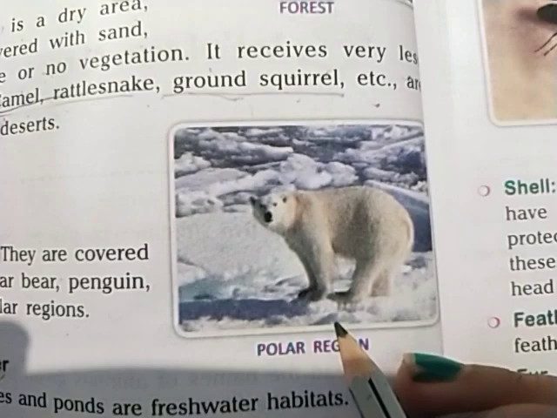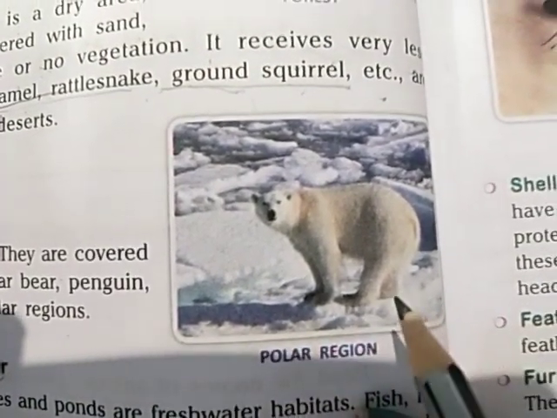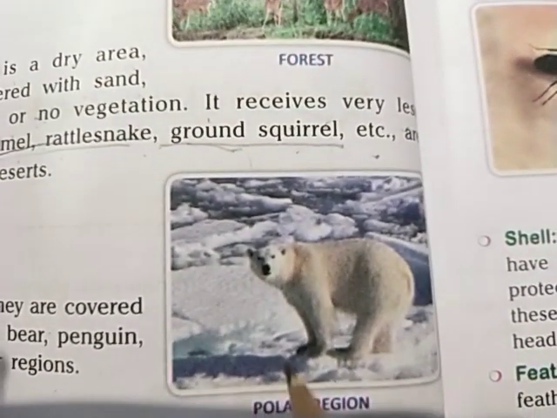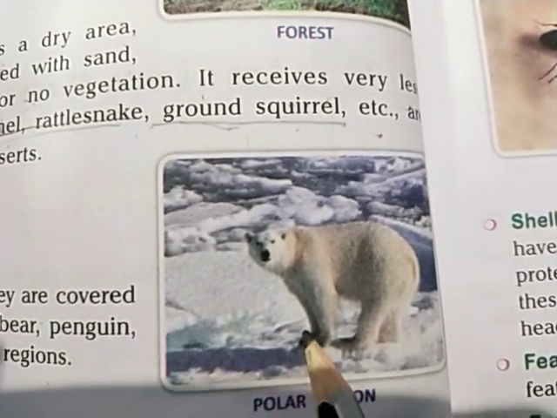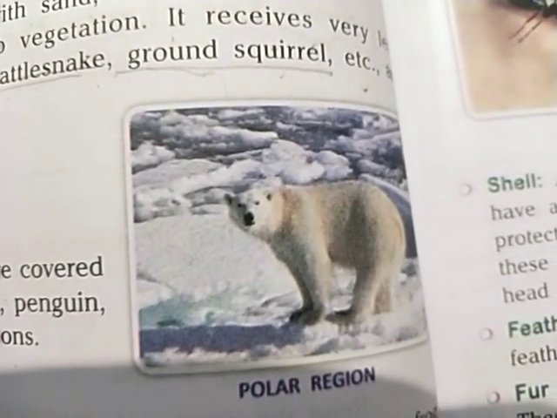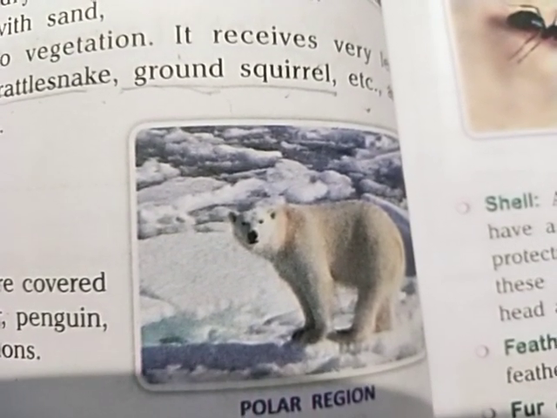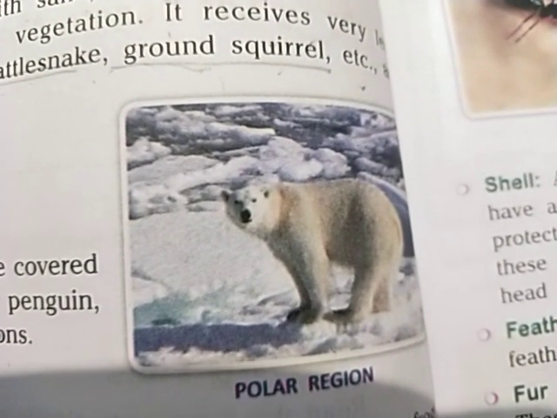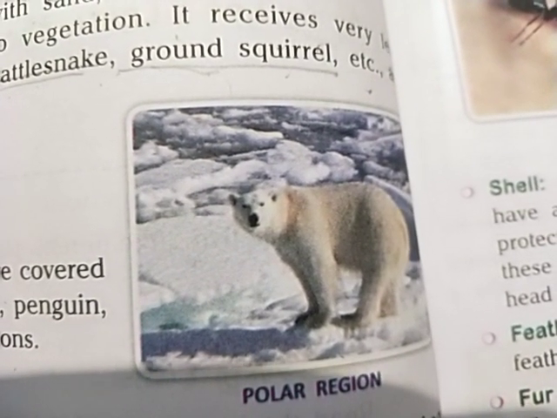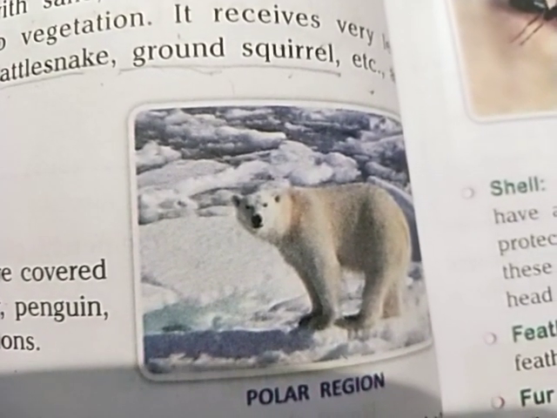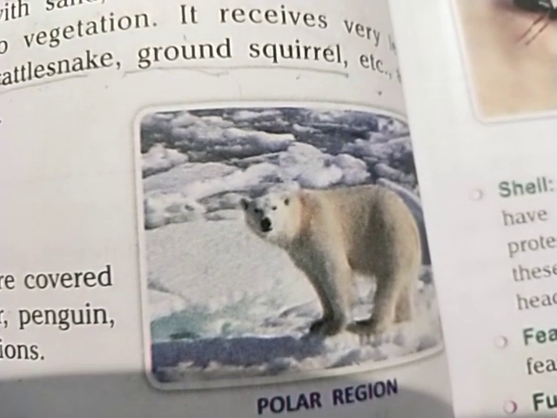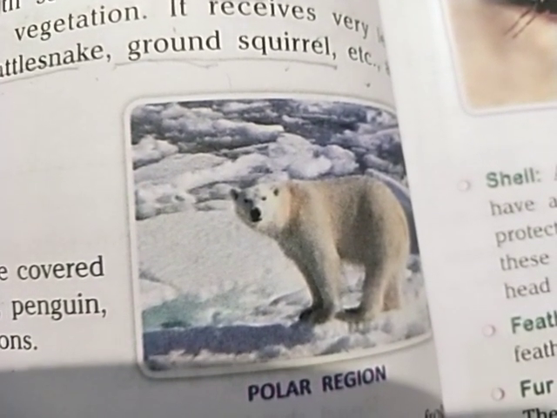Polar bear looks very beautiful because it is completely white in color like snow, and they can easily live in that extremely cold region because they have certain special features in their body. Polar bear has a thick fat layer, so that they can easily live in the extremely cold polar region. As you know, in the winter season we wear coats and sweaters.